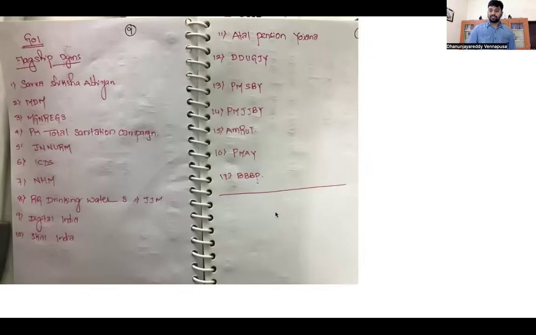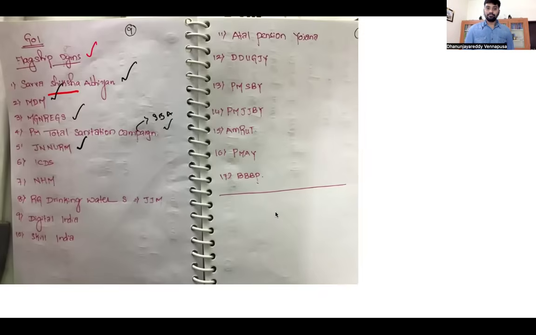What are the Government of India's flagship programs? Flagship programs are the programs which the Government of India has exclusively focused to provide inclusive growth for all. What are these? Sarva Shiksha Abhiyan. Remember, these schemes you have to write in the social sector. Sarva Shiksha Abhiyan. Midday meals. Mahatma Gandhi National Rural Employment Guarantee Act. Pradhan Mantri Total Sanitation Campaign, which took the form of Swachh Bharat Abhiyan.